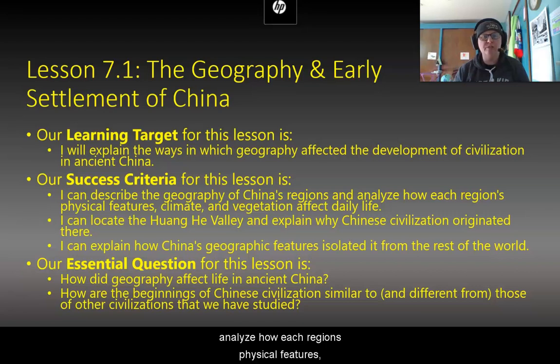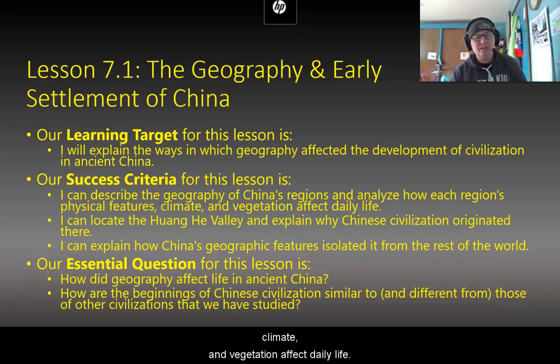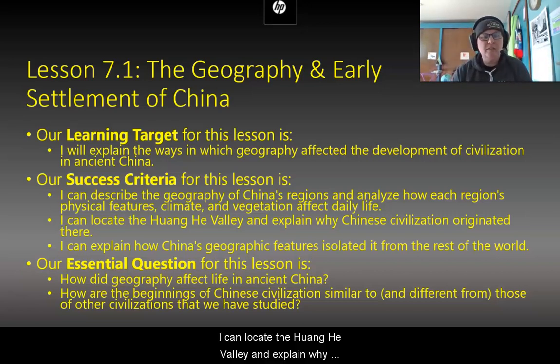Our success criteria for this lesson are, I can describe the geography of China's regions and analyze how each region's physical features, climate, and vegetation affect daily life. I can locate the Huanghe Valley and explain why Chinese civilization originated there. I can explain how China's geographic features isolated it from the rest of the world.